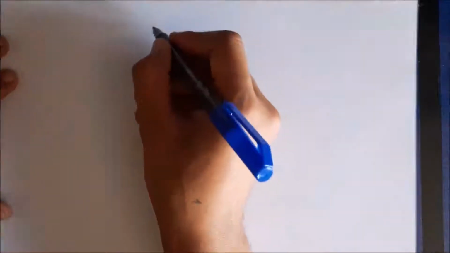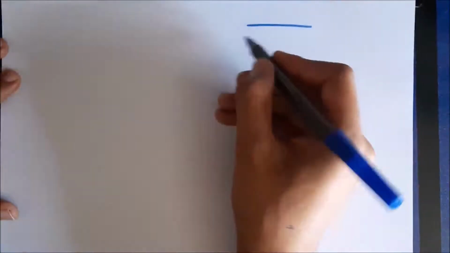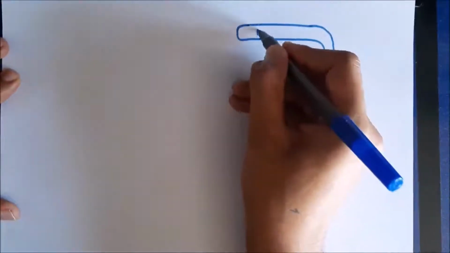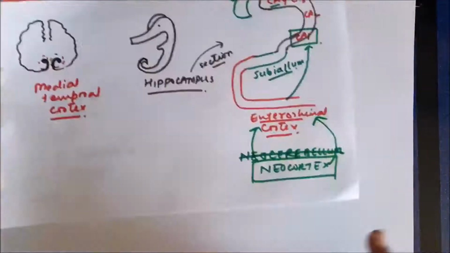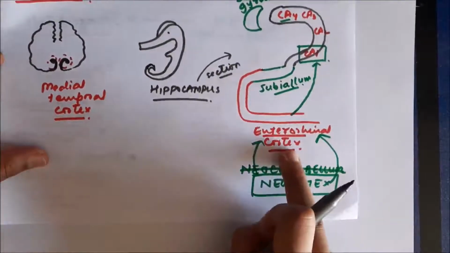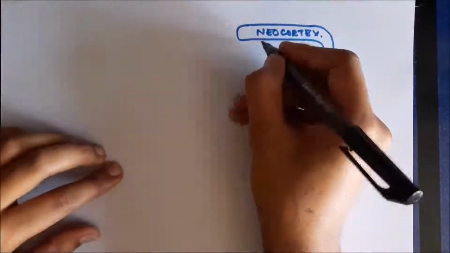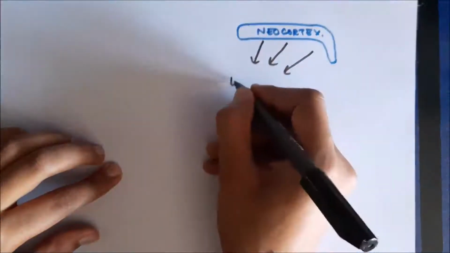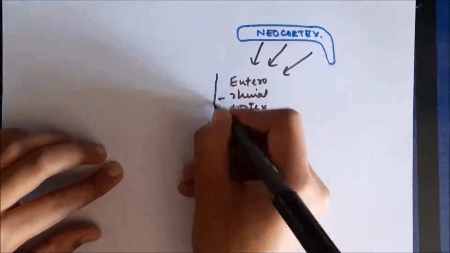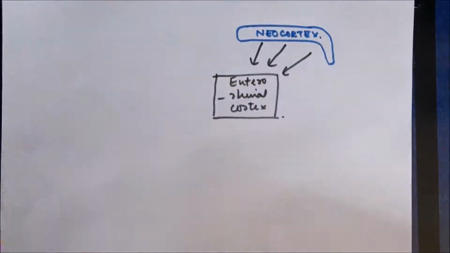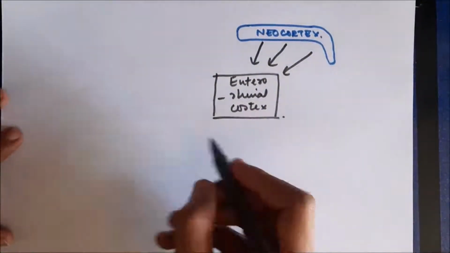Now let us try to understand it with the help of a diagram. This is the part of the cortex which is called the neocortex. The short-term memory, in the form of impulses, is going to the hippocampus, mainly from the neocortex, and from the neocortex these impulses go to the entorhinal cortex. The entorhinal cortex is the part of the cerebral cortex which is adjacent to the hippocampus. So impulses go to the entorhinal cortex.